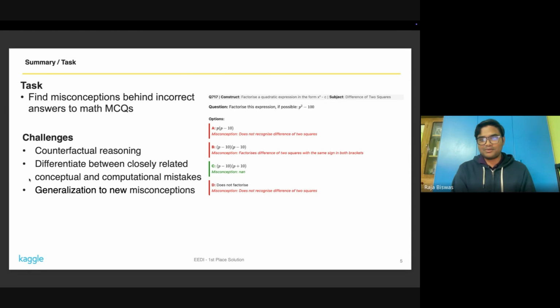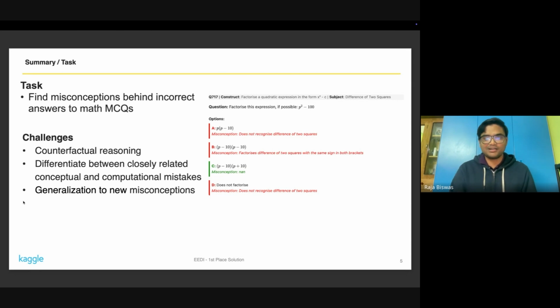The second one would be closely related misconception. So as I mentioned, we had to deal with around 2,500 misconception. And if we look into them, there would be quite a few which are very closely related and differing by just a few clauses conceptually or computationally. So we had to tackle the closeness of these misconceptions.